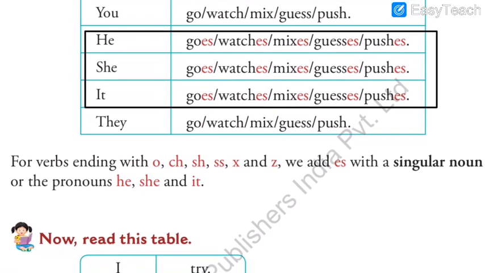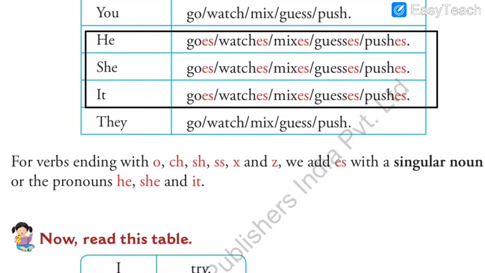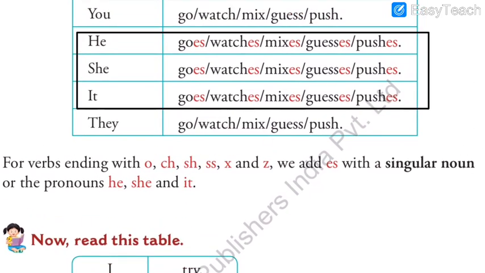Repeat after me, my dear students, carefully. Verbs ending with O, CH, SH, double S, X and Z. Again, repeat: verbs ending with O, CH, SH, double S, X and Z, we add ES. Now let me show it to you here. I'll write this with a big font size so that you can understand it very clearly.